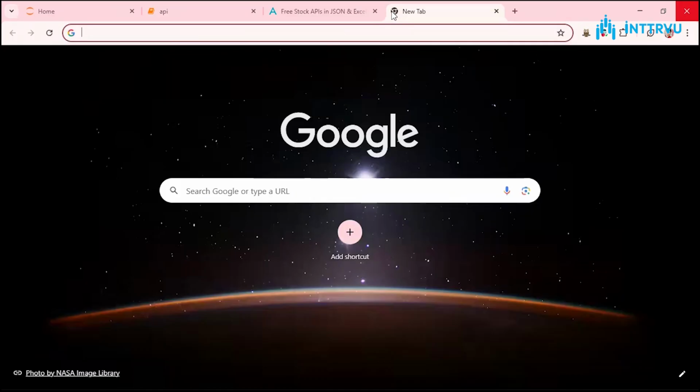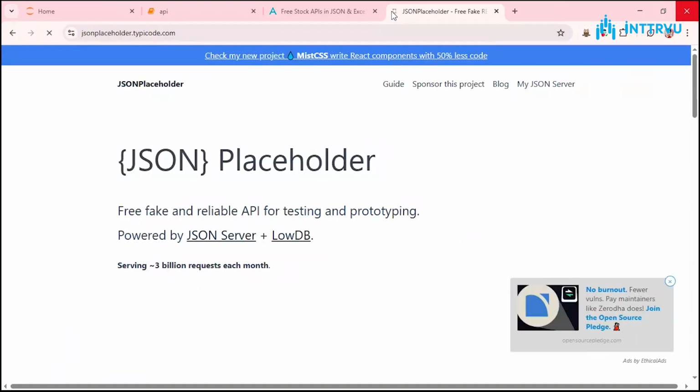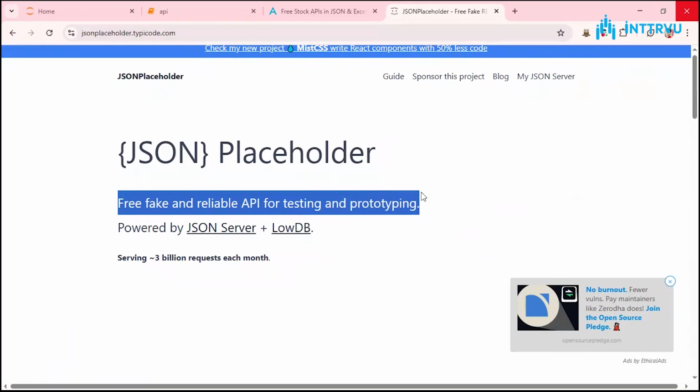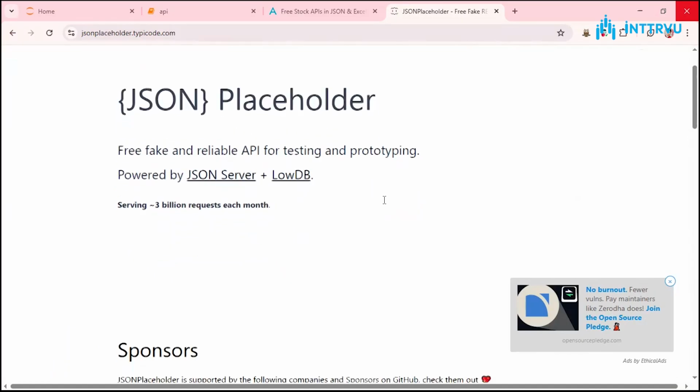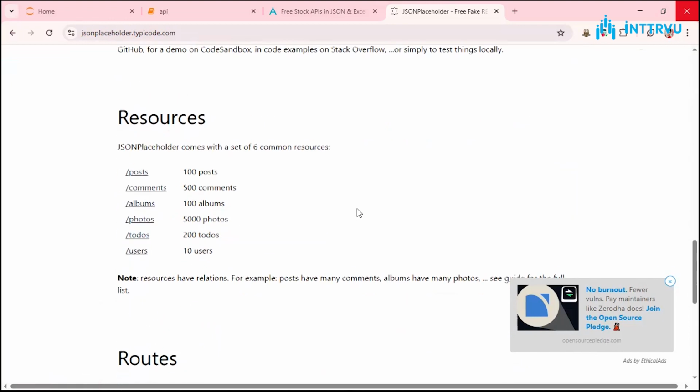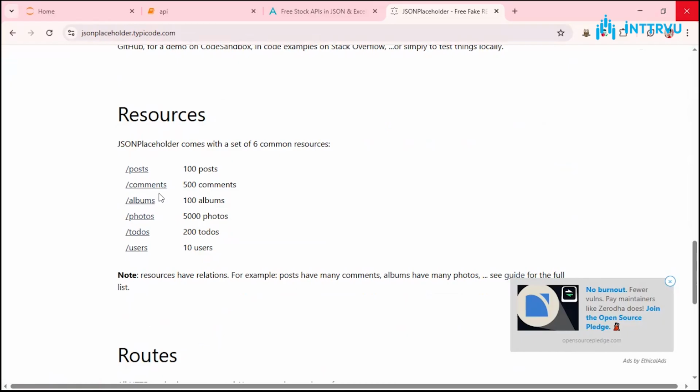I can just go here, and we can just explore this website. It's a free, fake and reliable API for testing and prototyping, just to showcase this particular thing. And here it's telling us how to try this thing, right? I can have posts, comments, albums, so there are different things that you can try things out with.